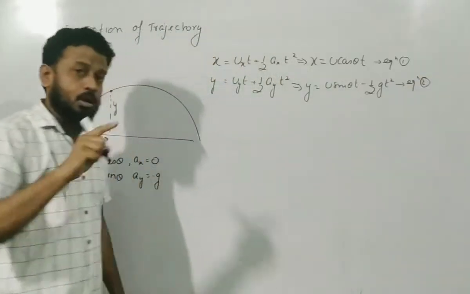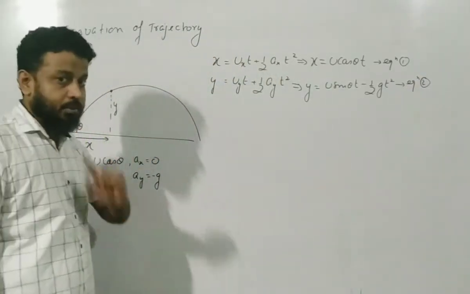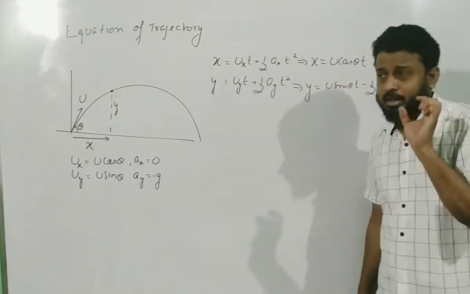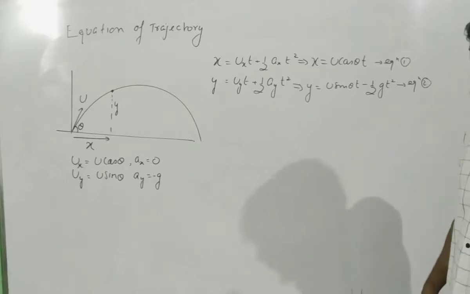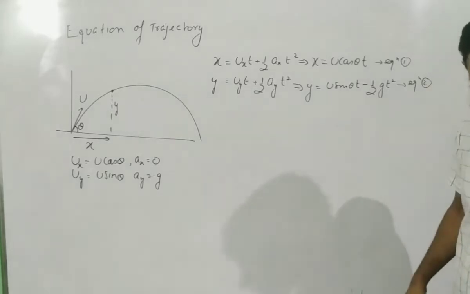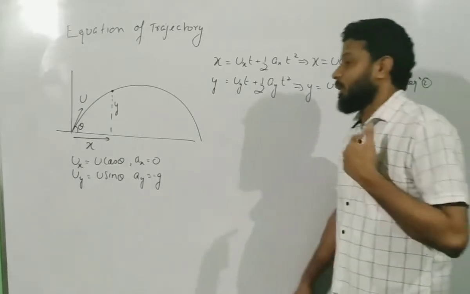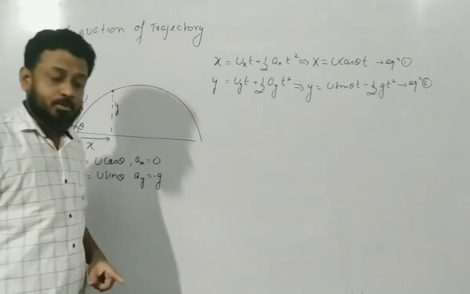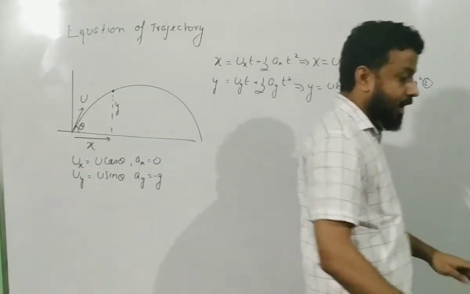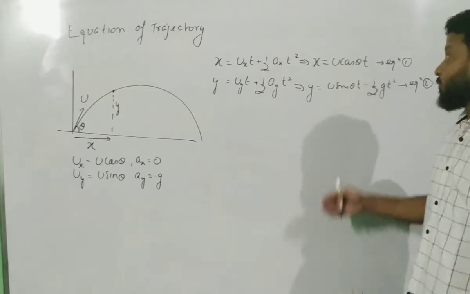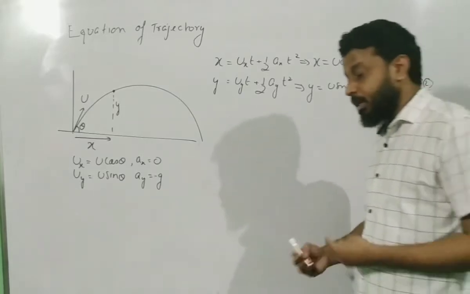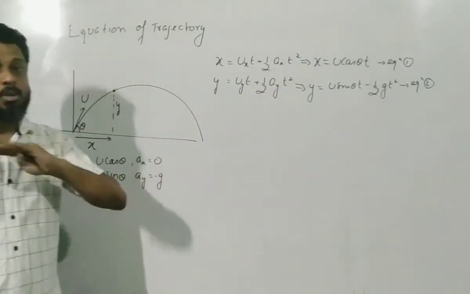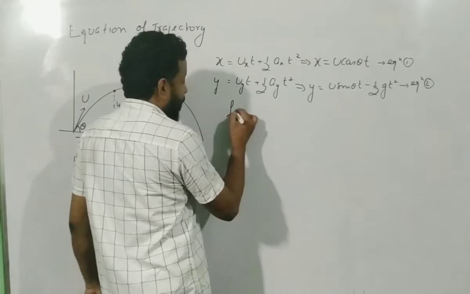Now equation 1 is not the equation of trajectory, and equation 2 is not the equation of trajectory, because a very much needed condition for an equation to be called the equation of trajectory is that the equation must be independent of time. Equation of trajectory cannot have the time component at all. So we have x and we have y. The only way we can eliminate time is by solving these two equations simultaneously, and the intention is to eliminate time.